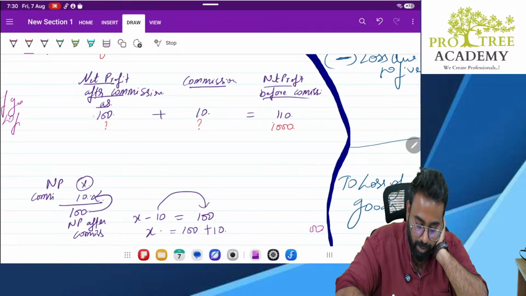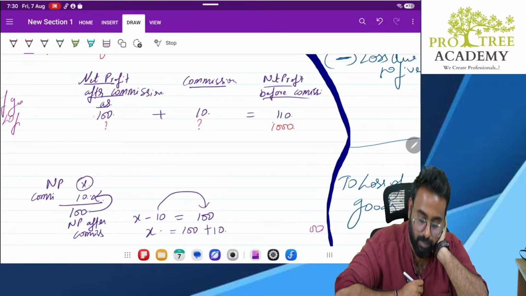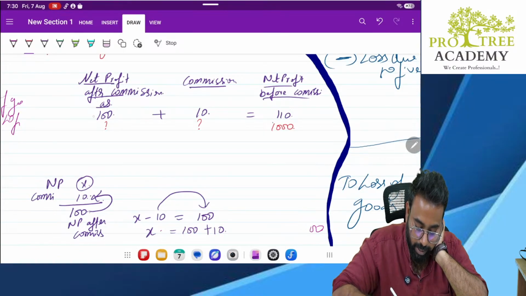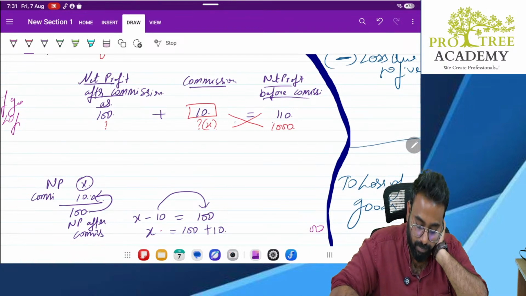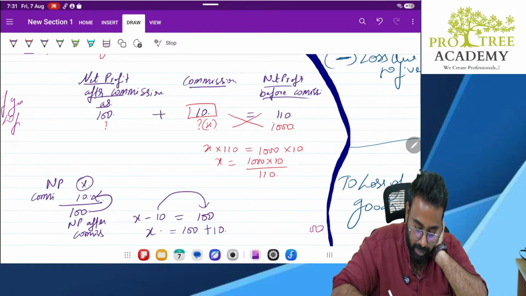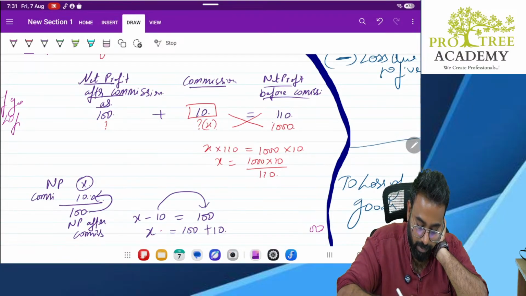Yes, sir. So what I will do is cross multiplication. What is cross multiplication, sir? This is X. So X into 110, equals 1,000 into 10. So X is equal to 1,000 into 10 divided by 110. Sir, this is the exact formula they have given here.